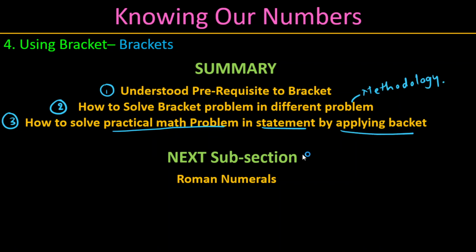We were given a statement, and from there we extracted the numbers, applied the brackets and generated the expression to solve it. That one we saw. Going to the next chapter, we are going to study Roman numerals. With this content, we are going to complete knowing our numbers.